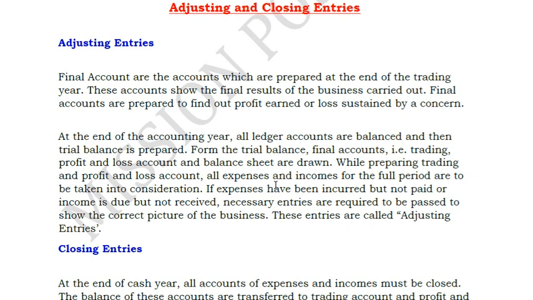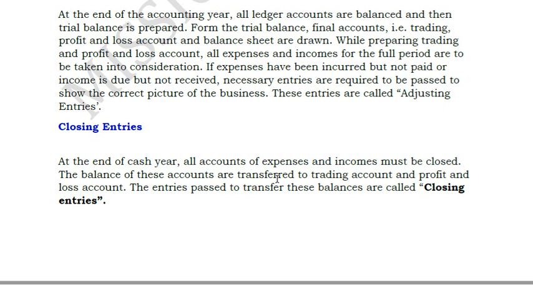So we have to pass an adjustment entry in the March end. We have to find out the amount of that invoice and we have to post an entry without receiving the invoice. When we receive the actual invoice, we will adjust this entry which we have posted for the time being. So that is what is called adjusting entries, which is generally carried out only at the year end in order to ensure that all the entries pertaining to that year have been correctly included in your profit and loss and balance sheet. We will cover this during the final accounts session. And closing entries are also the same, friends. At the year end, we just transfer all the entries from trading account and profit and loss account, everything gets transferred to your final balance sheet in terms of profit or loss.